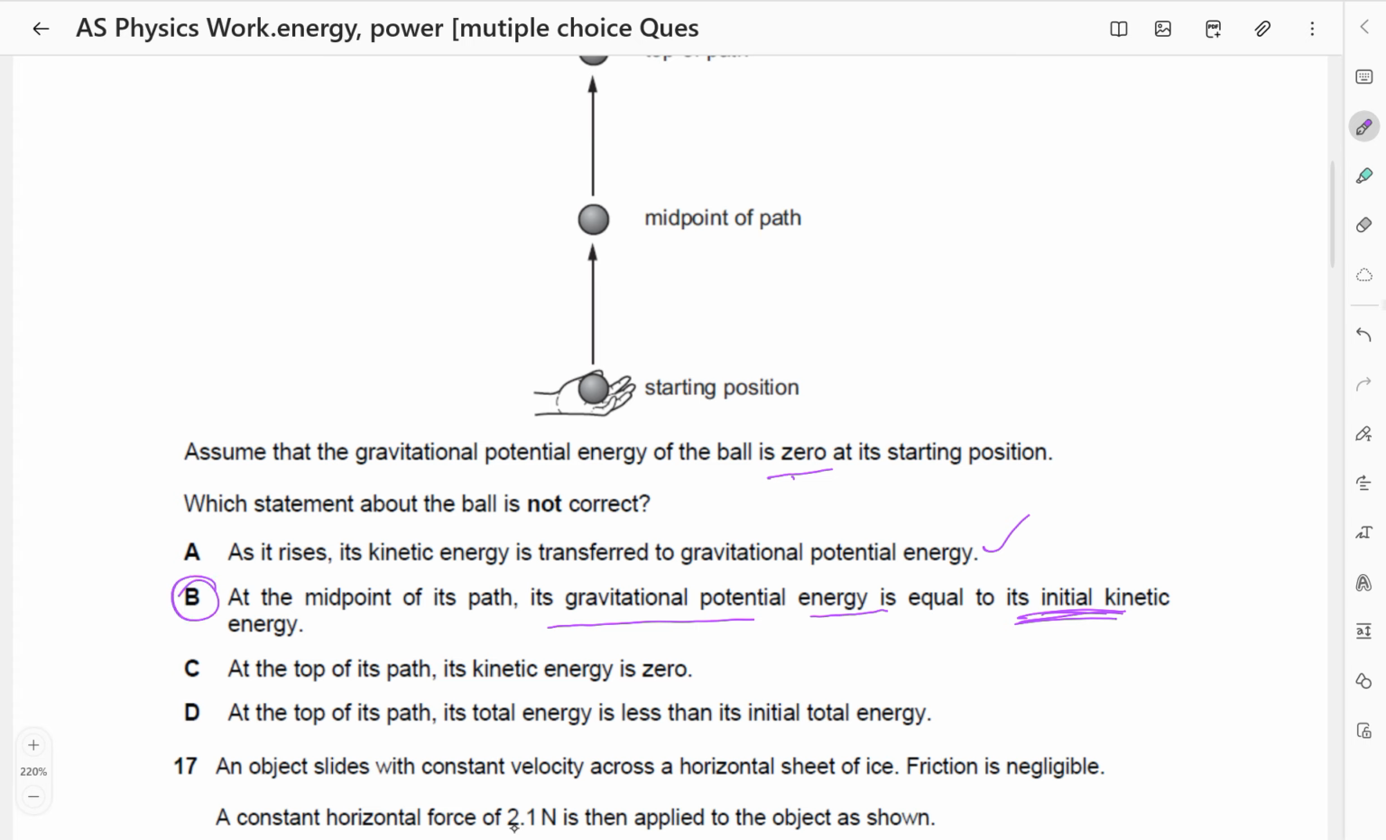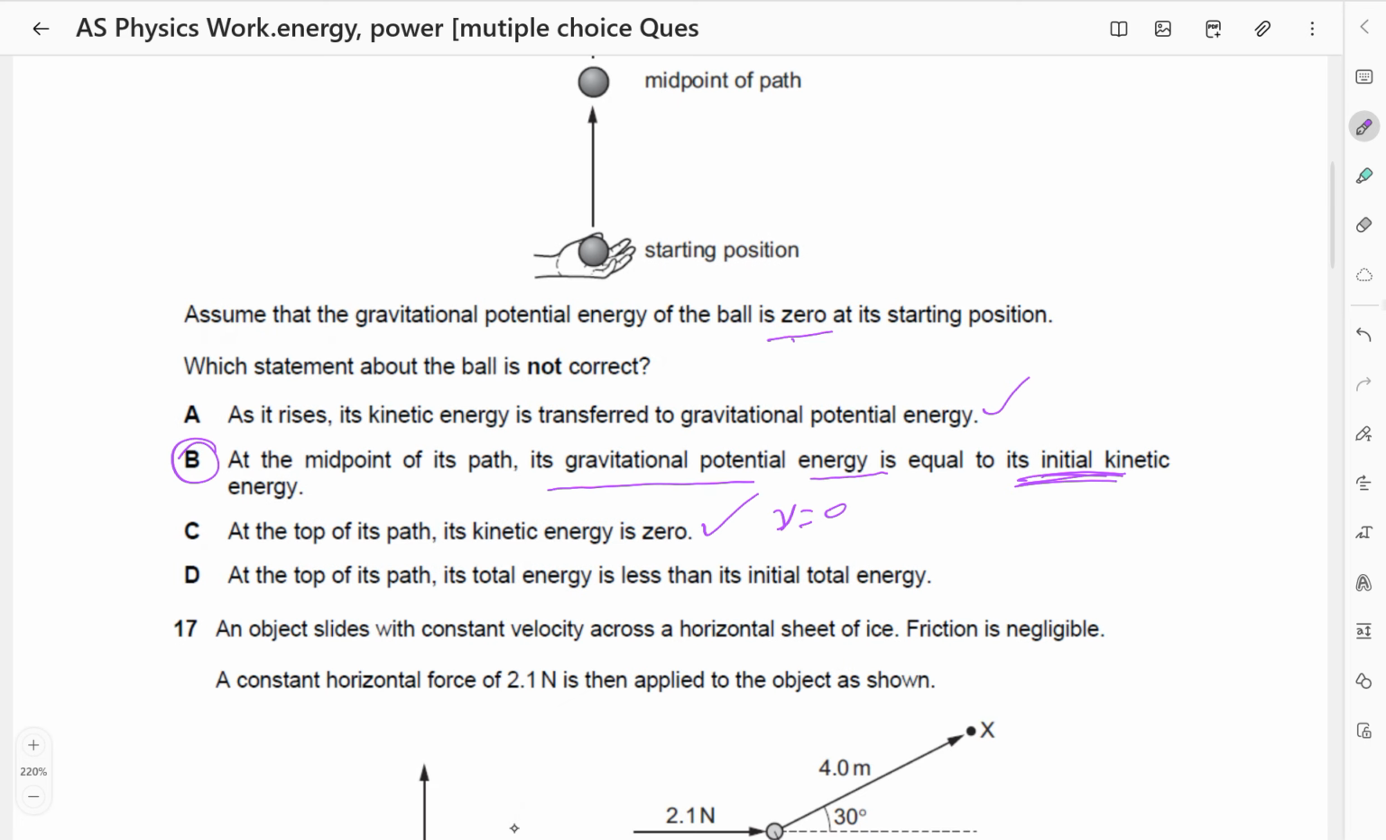At the top of its path, kinetic energy is zero. That is true because velocity becomes zero at the highest point. At the top of its path, its total energy is less than its initial total energy. I think this is also making sense, but this one does not make sense.